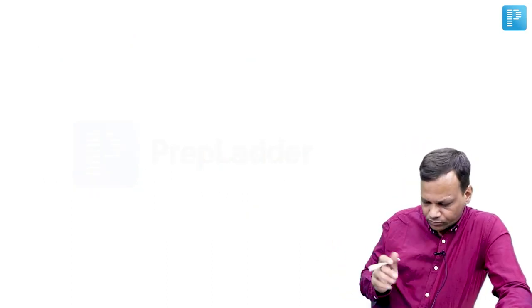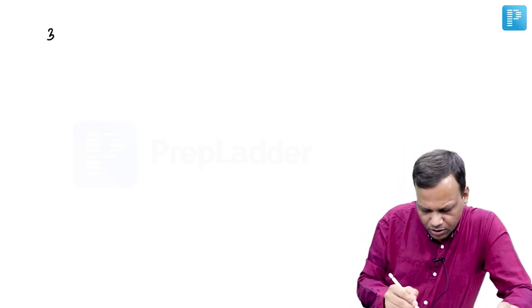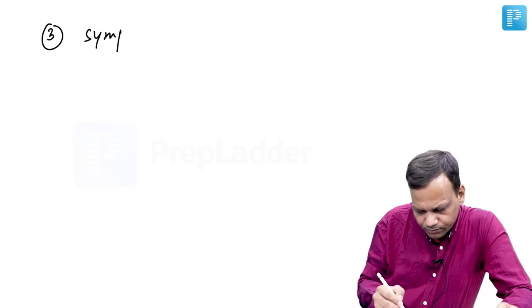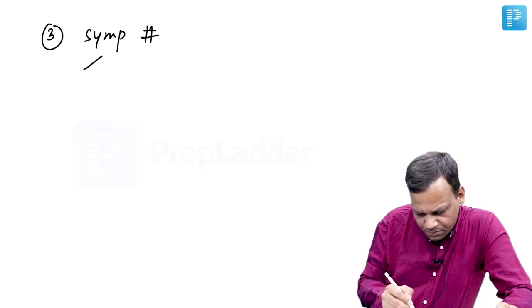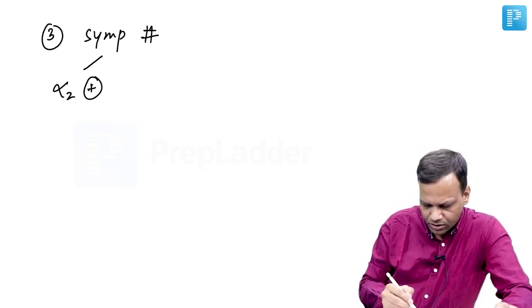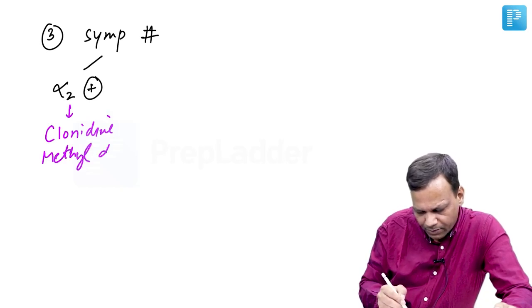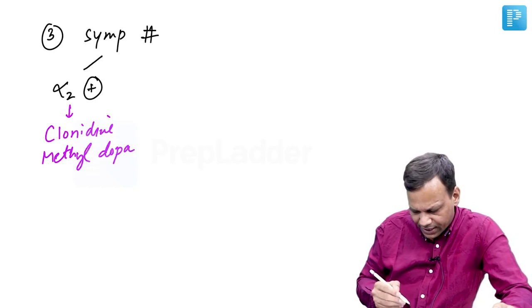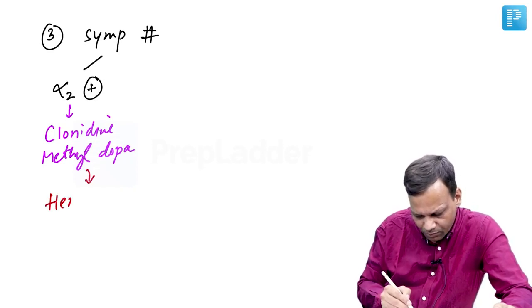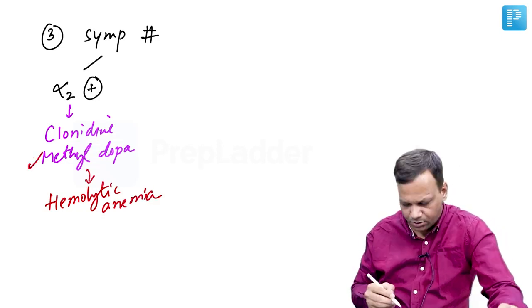Okay. So the second group of drugs we have covered in hypertension, these are vasodilators. Third group are sympathetic blockers. Sympathetic blocking drugs may be alpha 2 agonists, which will press the brakes, and the drugs include clonidine and methyldopa. Methyldopa, the characteristic side effect you need to remember is hemolytic anemia. Both of these can be used in pregnancy.